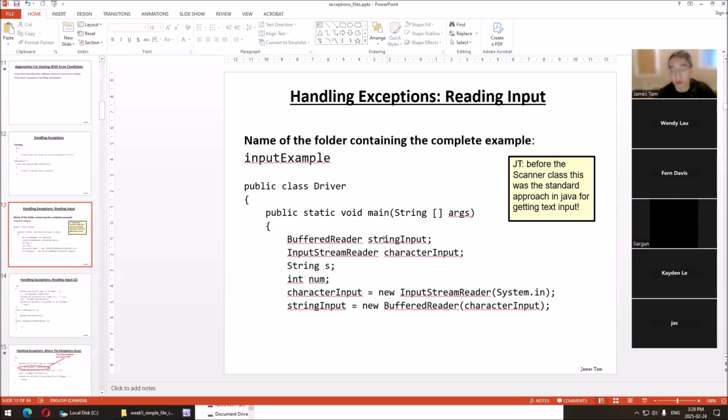Okay, so an example, reading input from the keyboard, just to illustrate the exception handling model before we get to files, the proper file approach. Input example.